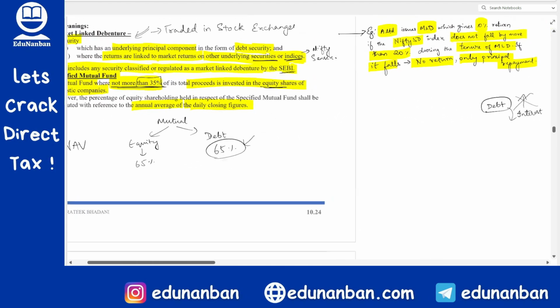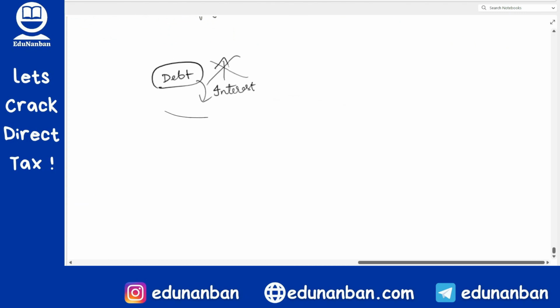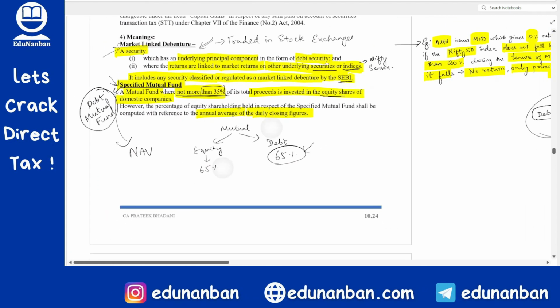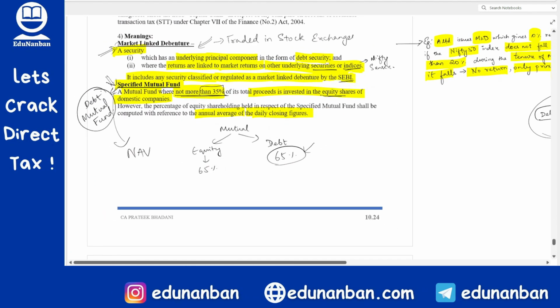Now listen here. Even though the value of debt does not increase, still they are traded in the stock exchange, this market linked debenture and specified mutual fund. Now, why will some person buy this from the stock exchange? They will buy this only because the price can increase or decrease in the stock exchange. The only intention of the person buying is that they can buy for a low price and sell for a high price.